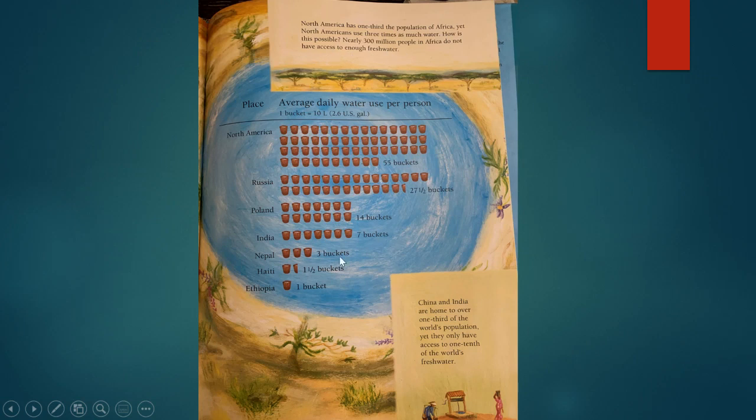So here we talked about the chart, right? We have the place on this side and then the average daily water use per person on this side. We can easily see that North America uses a lot more water per person than other places.